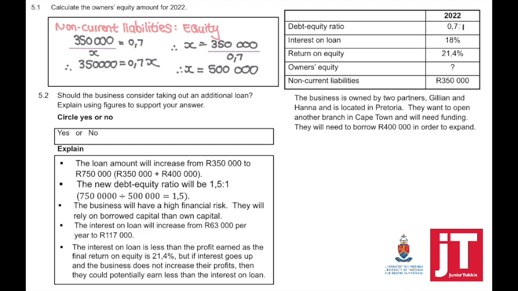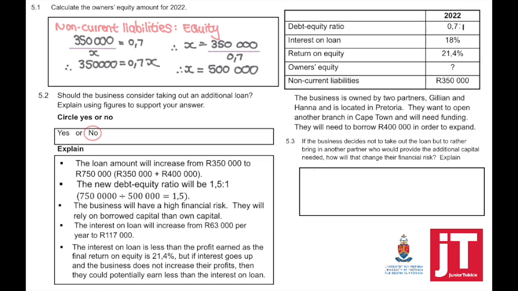The interest on loan is less than the profit earned, as the final return on equity is 21.4%. But if interest goes up and the business does not increase their profits, then they could potentially earn less than the interest on loan. So we're comparing the interest on loan with the return of 21.4%. We are still what we call positively geared. So now we can answer yes or no. Should we borrow? And based on this, we shouldn't.